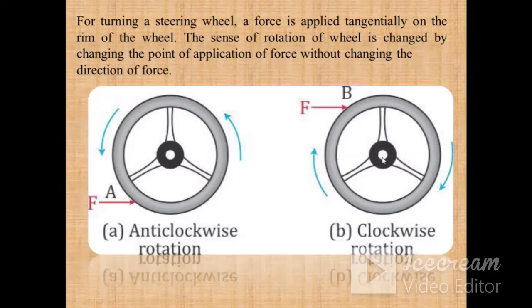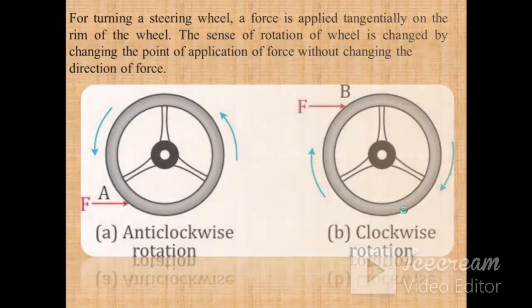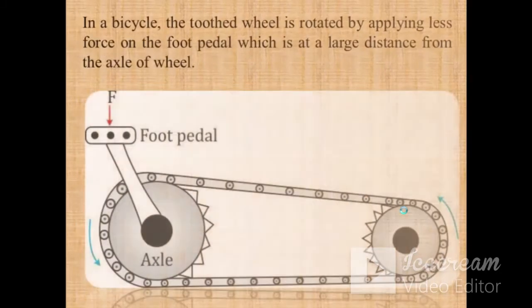Due to this distance and application of the force, you can easily apply the turning effect, and you can rotate the steering wheel in the anti-clockwise or clockwise direction depending upon our need. So this is one example of the turning effect of a force.